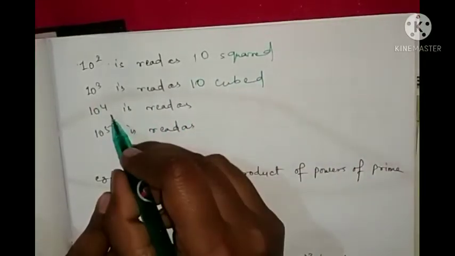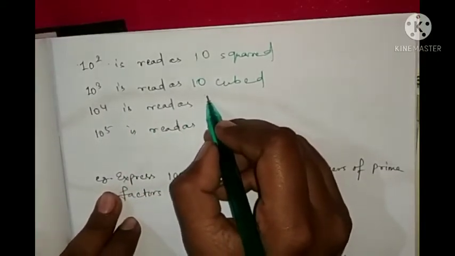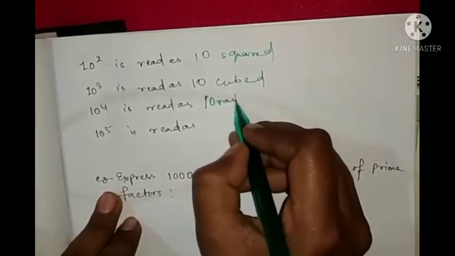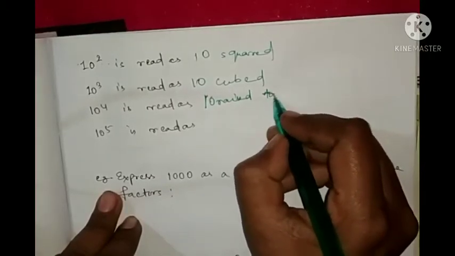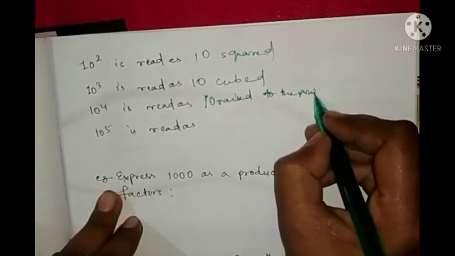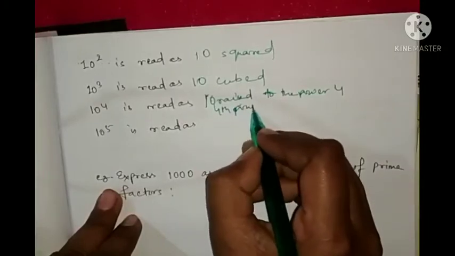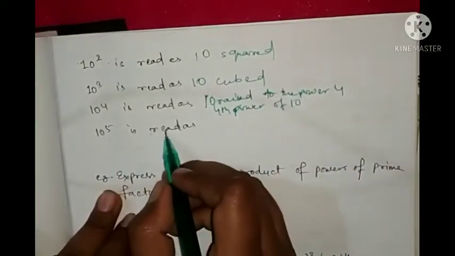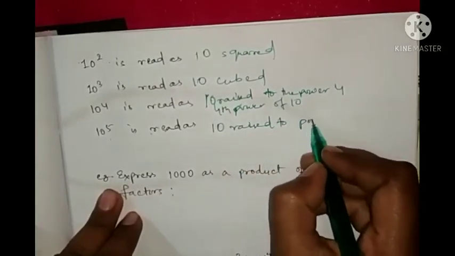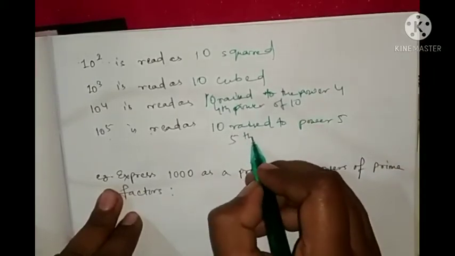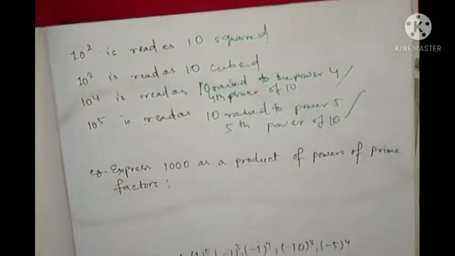Then 10 to the power 4 you can read as 10 raised to the power 4, or you can say fourth power of 10. 10 to the power 5 is 10 raised to the power 5, or fifth power of 10. Like this you can read.